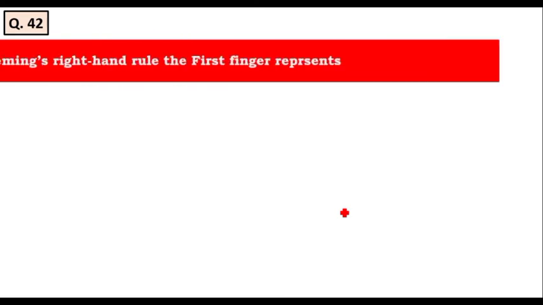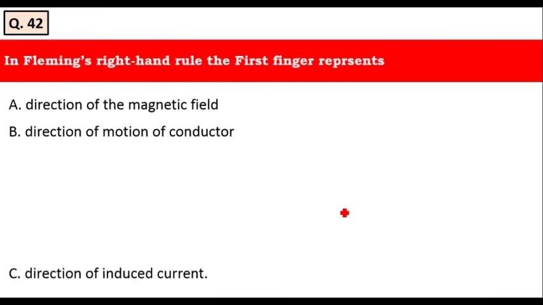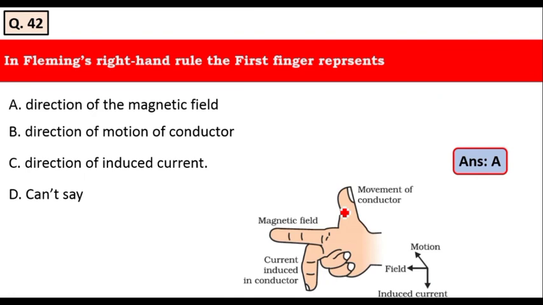Next question is, in Fleming's right hand rule, the first finger represents: direction of magnetic field, direction of motion of the conductor, direction of induced current. It is the direction of the magnetic field. Option A is the right answer for this question.